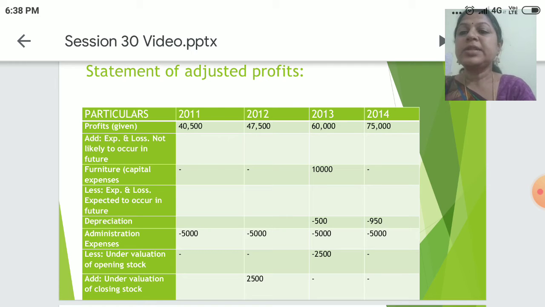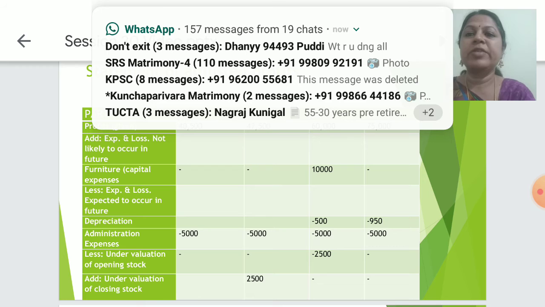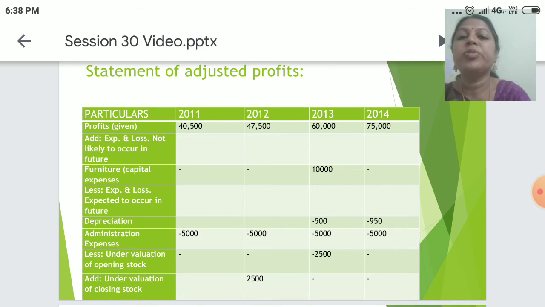Less expenses and losses expected to occur in future. There's depreciation in the year 2013. 10% is the depreciation on 10,000. 10% would be 1,000. But since it came in the middle of the year, we will provide only 500. And for the year 2014, it would be a written down value, 10,000 minus 500, 9,500 will be the cost. So we have provided 950.